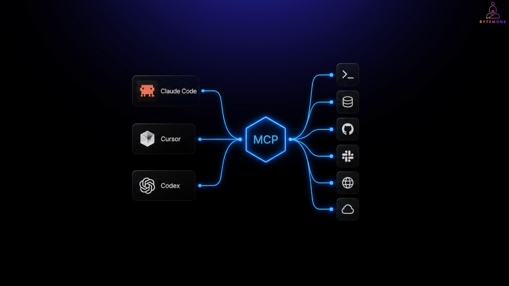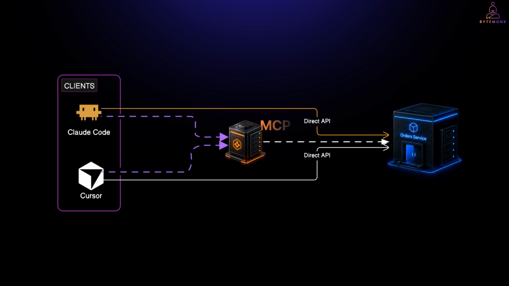And guys, I do not want this to stay as just another architecture diagram. So I put together the same example we used in this video. You will get the normal Express REST order service. You will also get the MCP server that sits on top of it. Connect it to Claude Code or Cursor. Try the API directly first. Then enable the MCP server and run the same workflow again. Once you see both approaches working against the exact same service, the difference between API and MCP becomes much easier to understand.